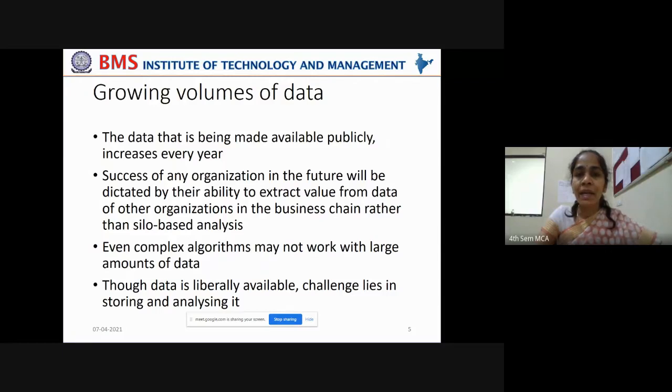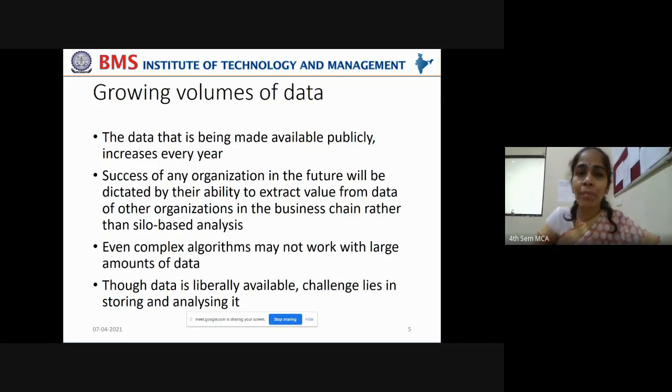Now, the data that is being made available publicly is increasing year by year, right? I have already given you examples of Kaggle, the University of California large repository, or the Stanford large repository. They are collecting large volumes of data and making it available to the public as public data sets, so that the public can start downloading the data set and analyzing it in order to understand something about the data that is captured, right?